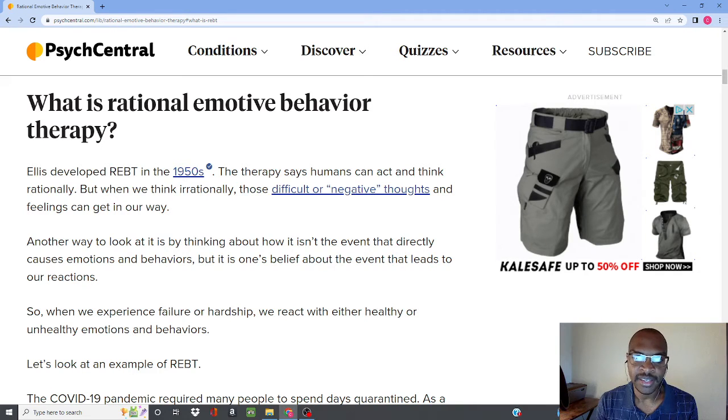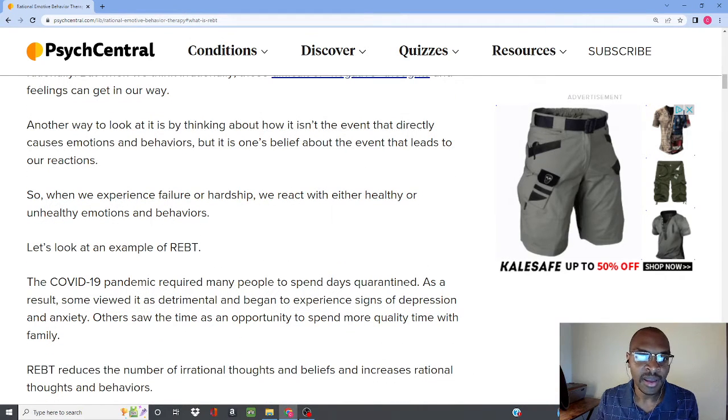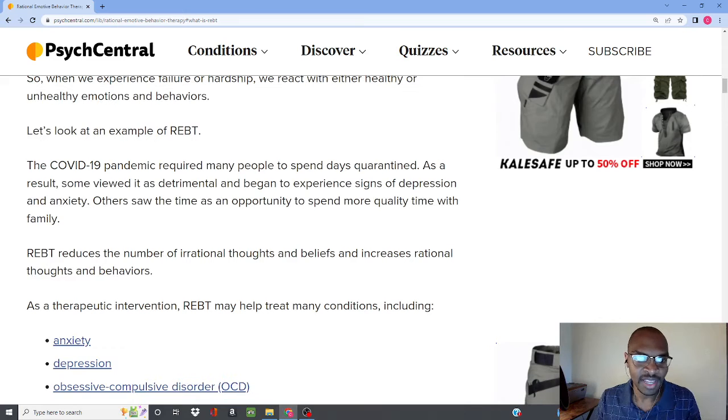The therapy says humans can act and think rationally, but when we think irrationally, those difficult or negative thoughts and feelings can get in our way. Another way to look at it is by thinking about how it isn't the event that directly causes emotions and behaviors, but it is one's belief about the event that leads to our reactions. So when we experience failure or hardship, we react with either healthy or unhealthy emotions and behaviors. And then it gives an example here.